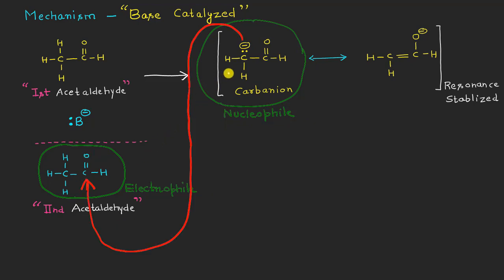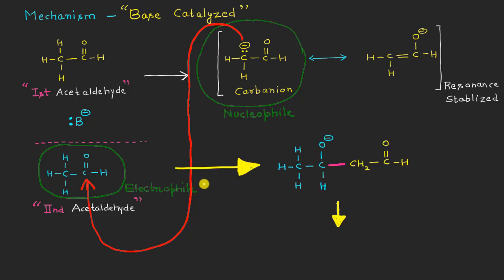You can see here the carbanion is attacking the carbonyl carbon of the second acetaldehyde molecule. This is, once again, a simple nucleophilic-electrophilic interaction. So after the attack of the nucleophile on this carbonyl carbon, the weak pi electrons will be shifting onto the oxygen in this way, giving a single bond and a negative charge on the oxygen.